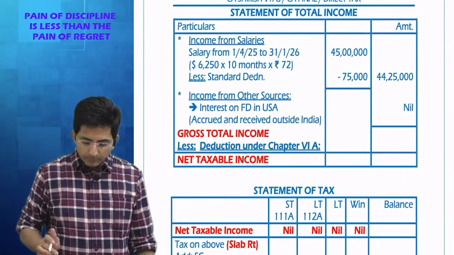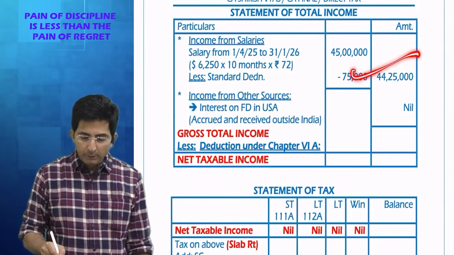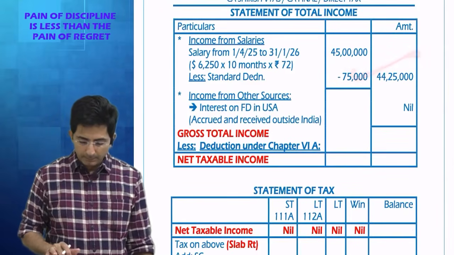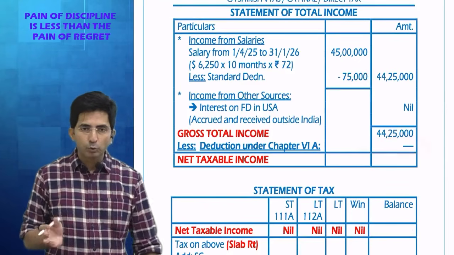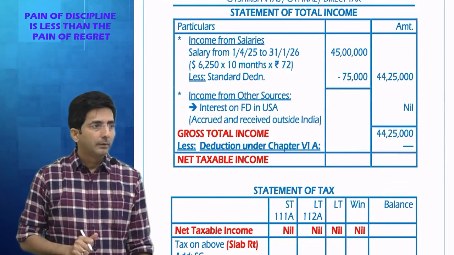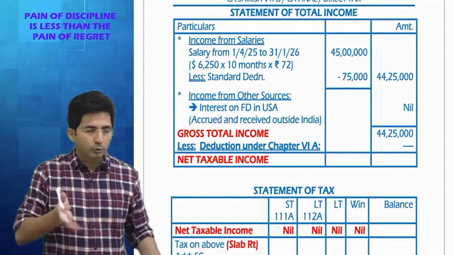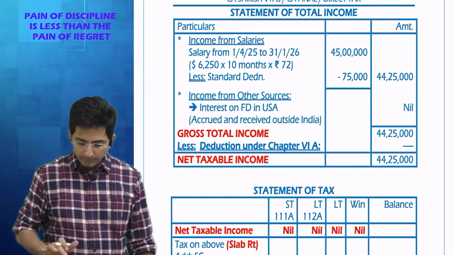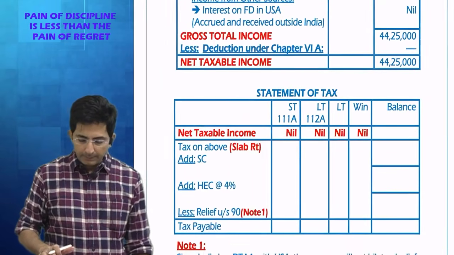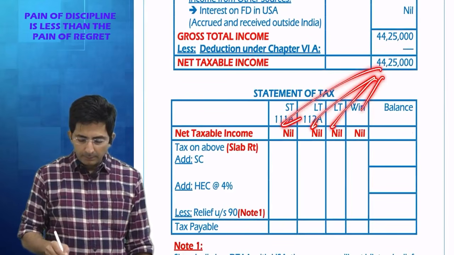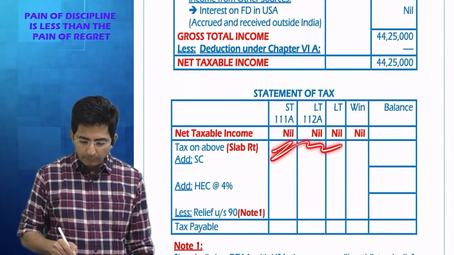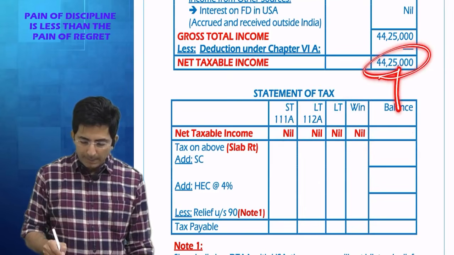Okay. So then what is the GTI? Only one salary income is there. Chapter 6A anyway you don't get under new regime, and there was no item of chapter 6A by the way. So this is your net taxable income. Then STCG, LTCG, winnings, balance. We don't have anything from STCG, LTCG, so the whole amount will go in balance.